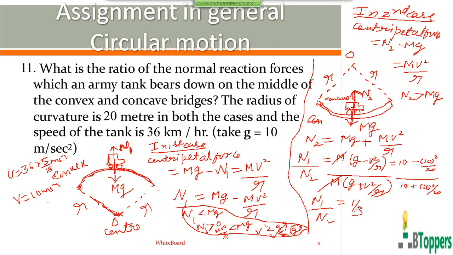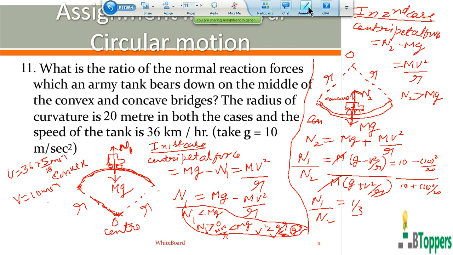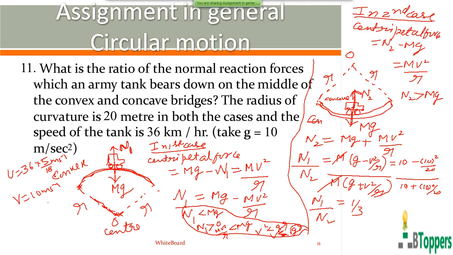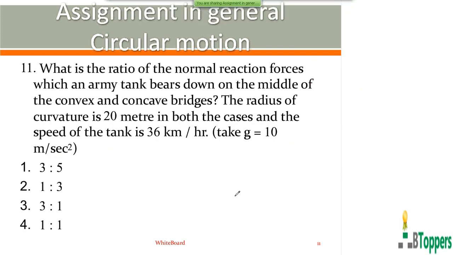So you get N1 by N2 equal to 1 by 3. So for question number 11, which I have just now discussed, the second option is the answer, 1:3.